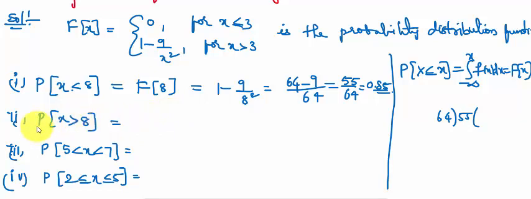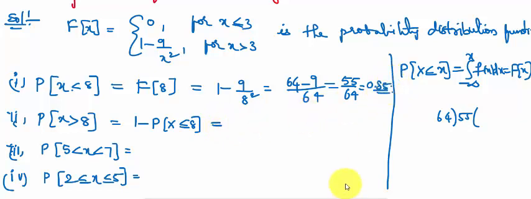Next we can find probability of x is greater than 8, which means 1 minus probability of x is less than or equal to 8. Here less than or less than or equal to is negligible, so probability of x less than or equal to 8 or less than 8, both are the same value.